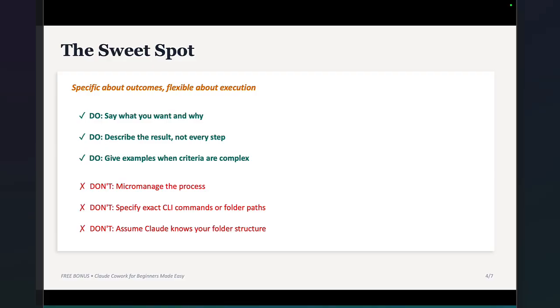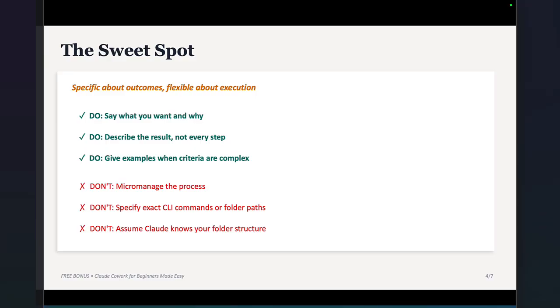Also, of course, because Claude Cowork with Opus and Sonnet models is so smart, often it knows the best way to reach that outcome by itself, right? And many times it might know a better way to go about it than you have done yourself previously, right? So maybe you have a specific process and you could teach Claude Cowork that process, and we'll be looking at that in skills, but you can just let Claude Cowork figure out the process itself in many ways, right?